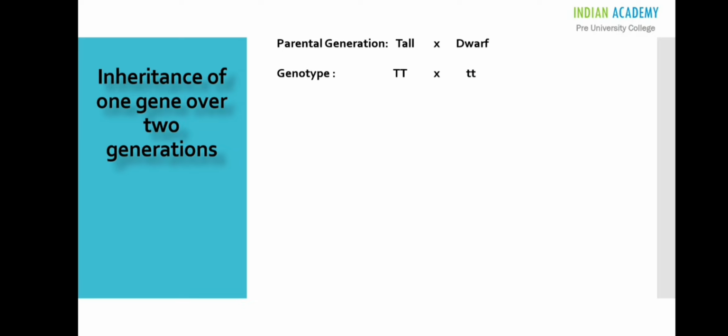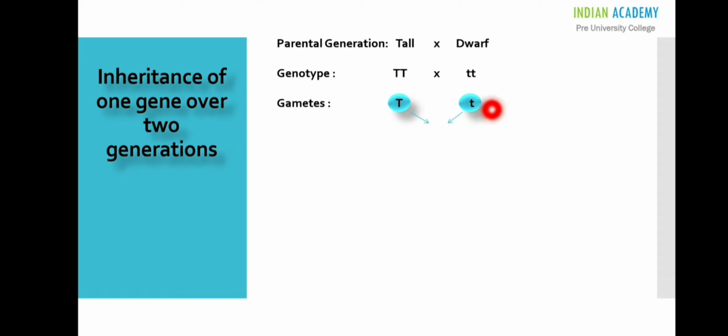Another important aspect which you need to remember is that the allelic pair in the parental generation separates during gamete formation. So let us see how it separates. As you can see here, the gamete receives any one allele out of two.